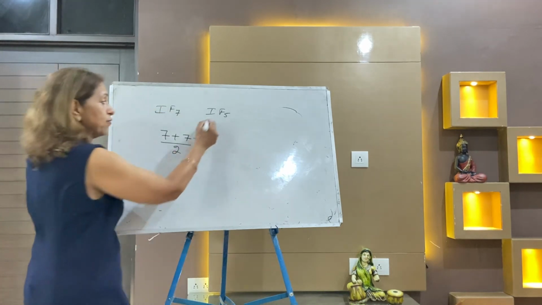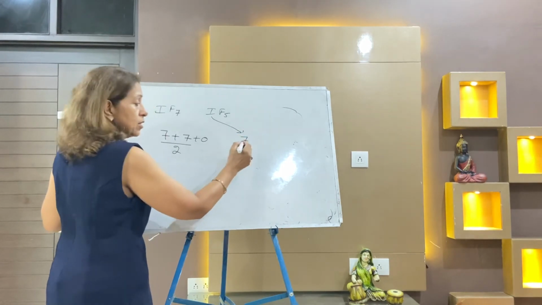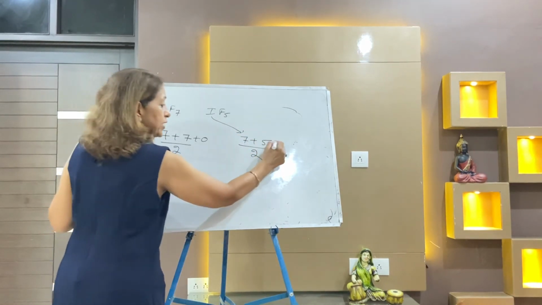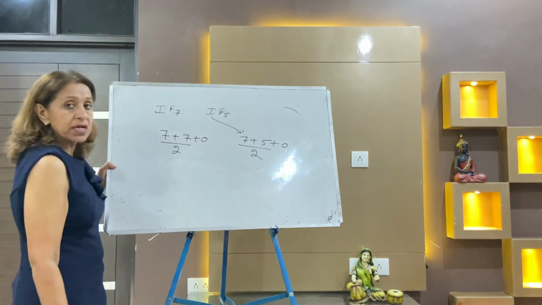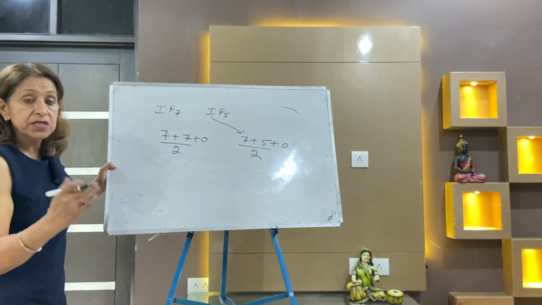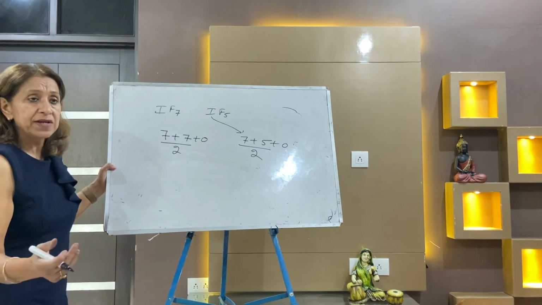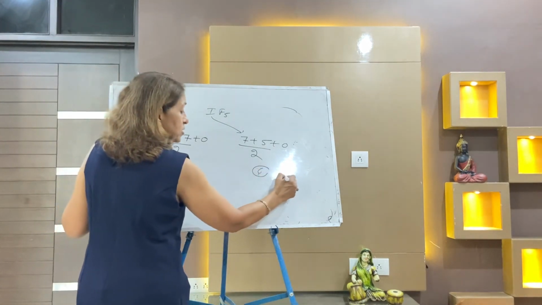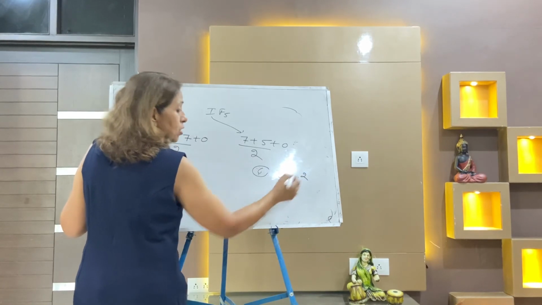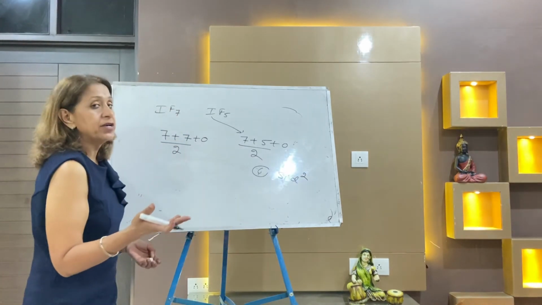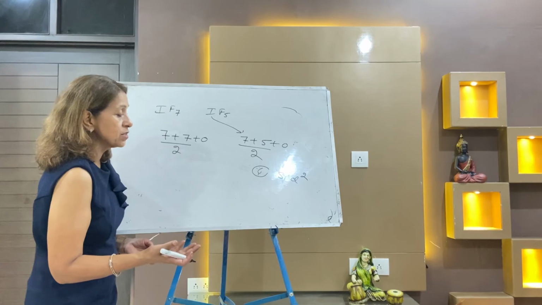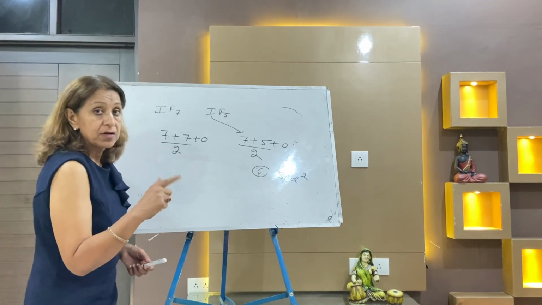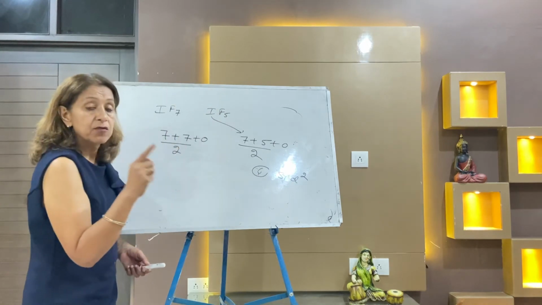Now IF5, iodine is 7. Surrounding atoms with valency 1 are 5, 7 plus 5 by 2, no charge. It is 12 by 2, 6. When 6 comes, many questions can be asked, such as the hybridization. Your answer is 6, so hybridization is sp3d2. Name the d orbitals: dz square and dx square minus y square. Your shape is octahedral, but 5 out of 6 are bond pairs.